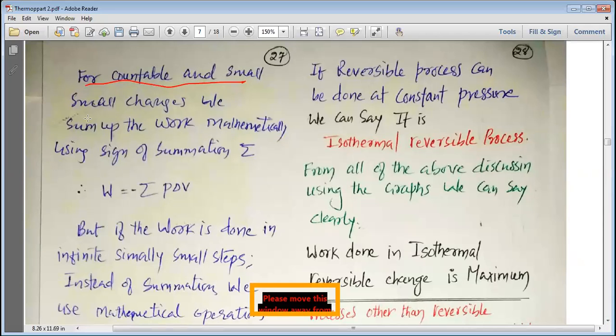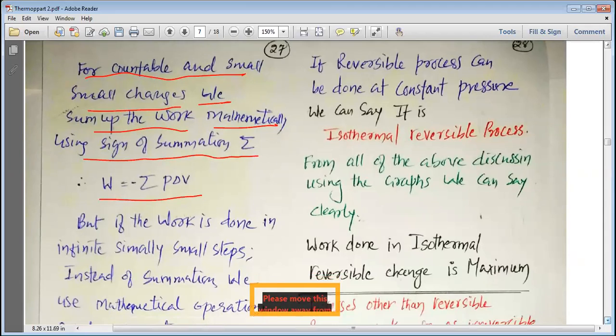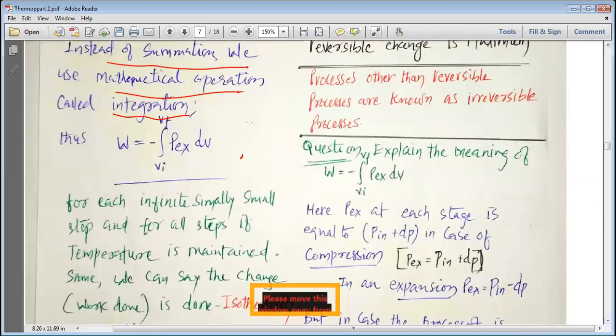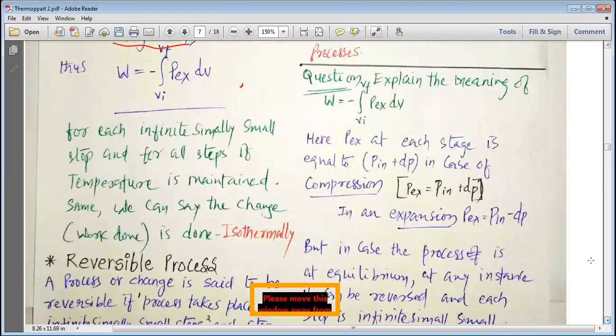For countable and small changes, we sum up the work mathematically using the sign of summation. So we can write that the work done W is equal to minus summation P delta V. But if the work is done in infinitely small steps, instead of summation, we use a new mathematical operation called integration. So my dear students, here you have a new way of representing the work. Integration is represented in this manner.